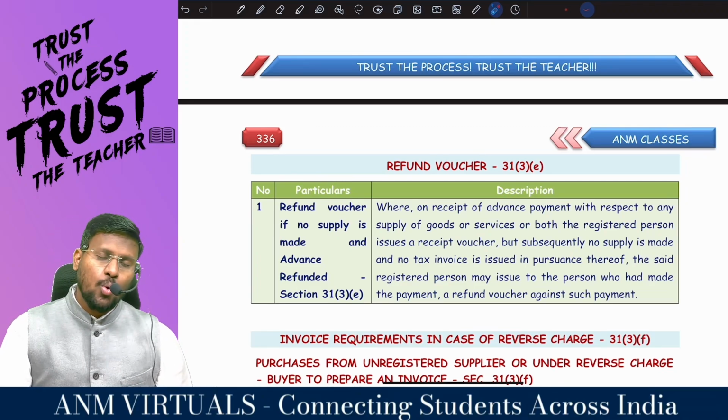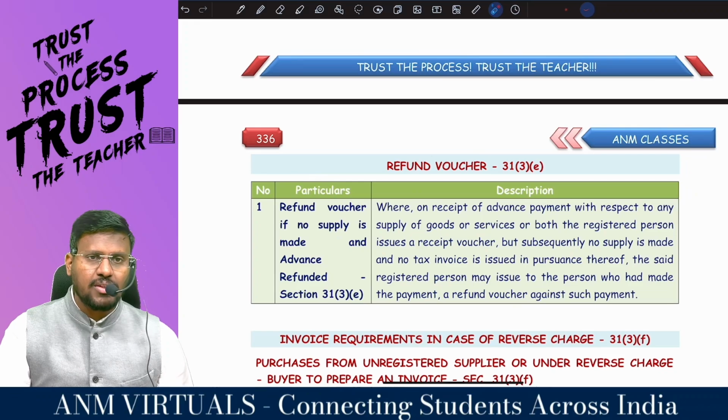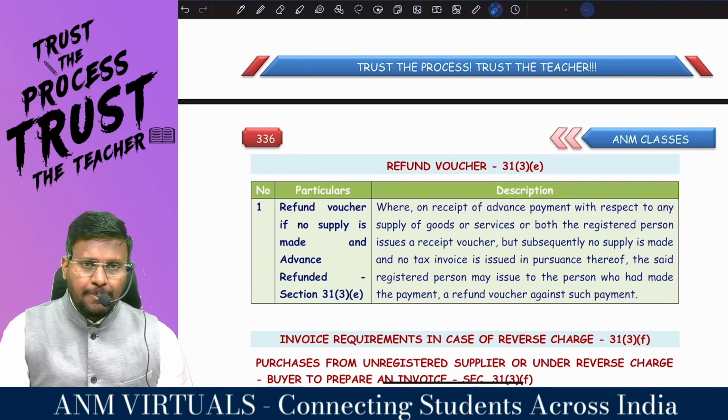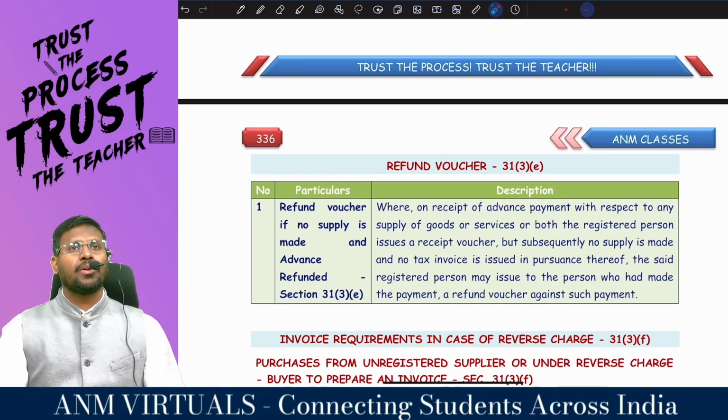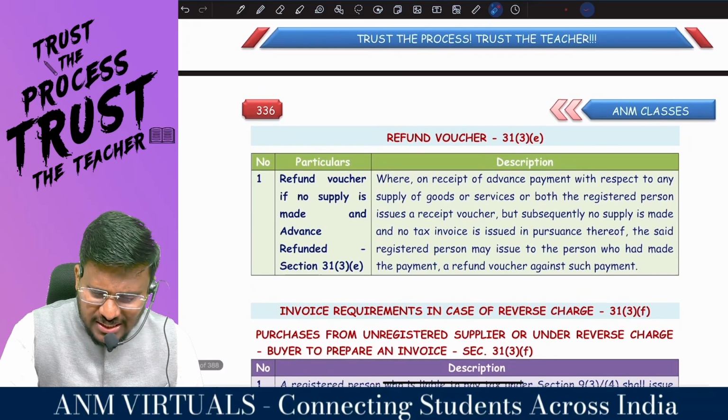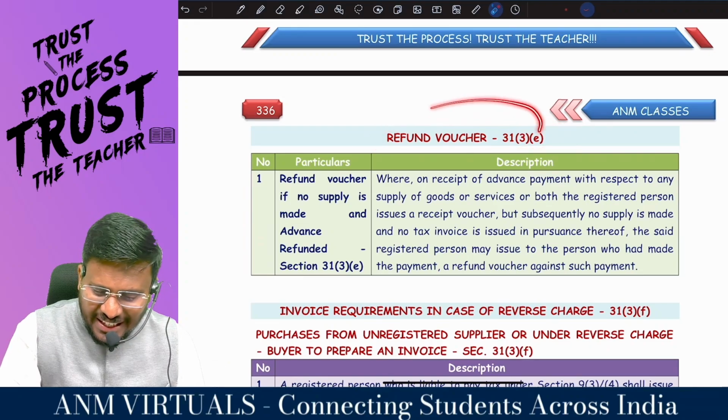Consolidated tax invoice. What is 31 subsection 3 clause C? Bill of supply. What is 31 subsection 3 clause D? Receipt voucher. What voucher? Next one, 31 subsection 3 clause E, refund voucher.